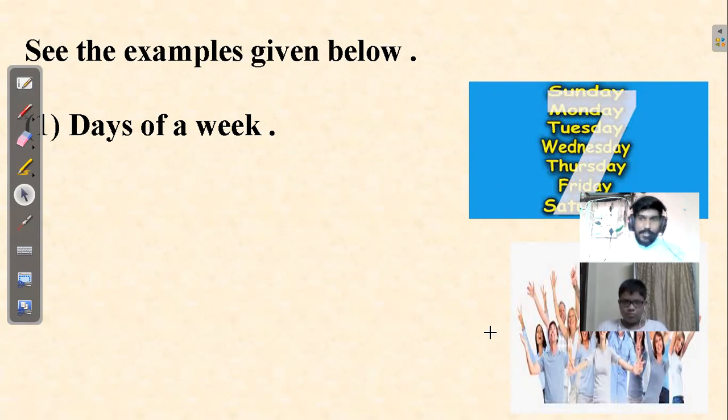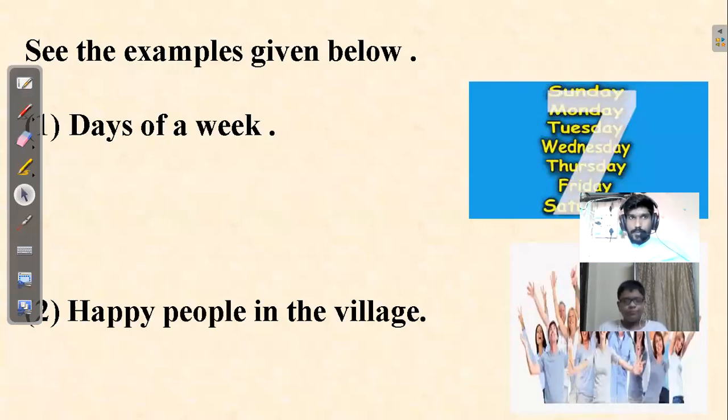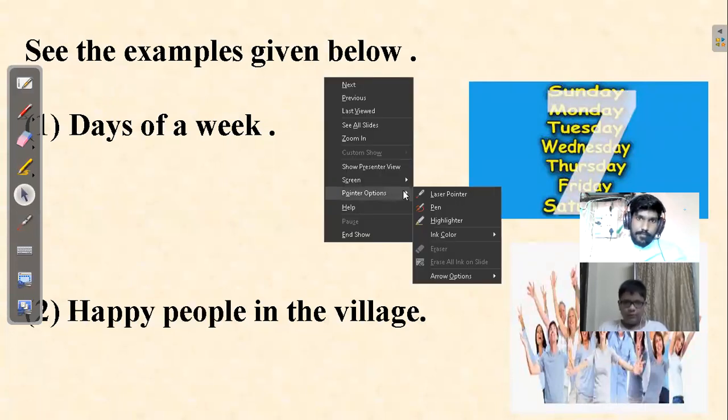The second example is kind of vague. There are people here. These are all people and we are laughing. So we can call these a group of people, and we can call them happy people, since they are laughing. We'll just give it a name: happy people in the village. So they are a group of happy people. These are also a set. So days of the week and a group of people can also be called a set.